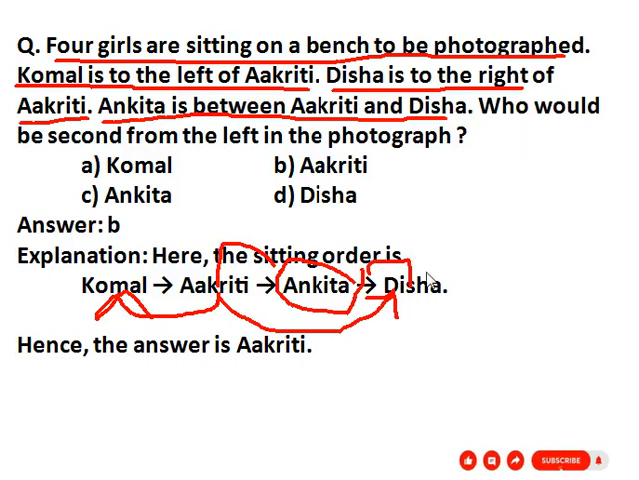So in the sequence, we get Akriti will be second from the left in the photograph. So here the correct answer is Akriti. So here given option B Akriti.